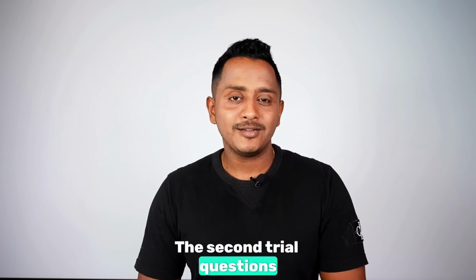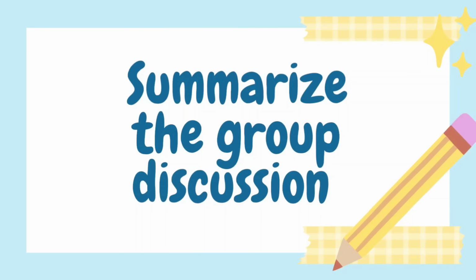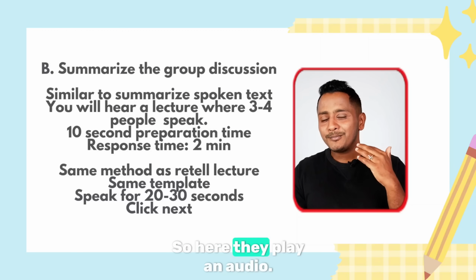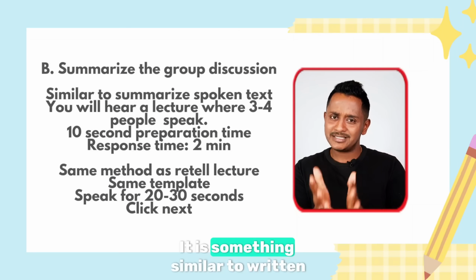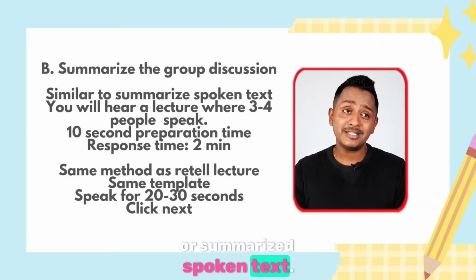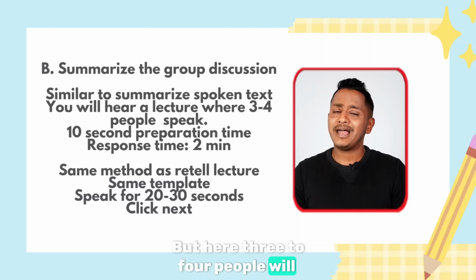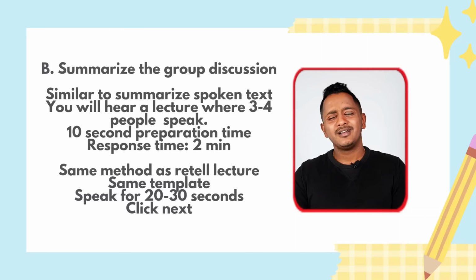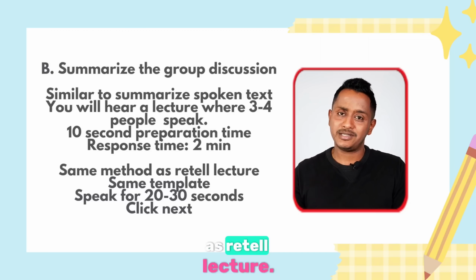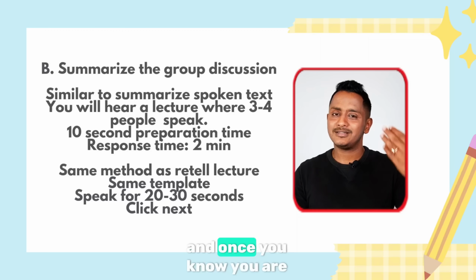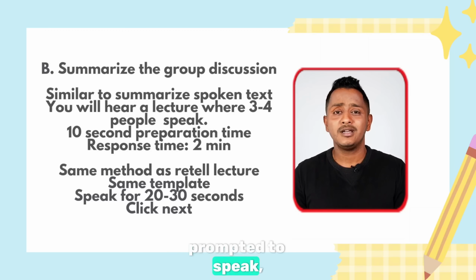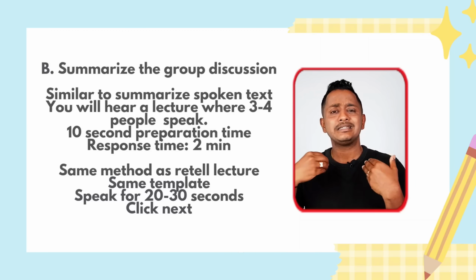The second trial question that often appears in the exam is summarize group discussion. It looks something like this. Here they play an audio. It's something similar to read a lecture or summarize spoken text, but here 3 to 4 people will have a conversation together. The note-taking strategy is the same as read a lecture. You take the notes, and once you're prompted to speak, use the same read a lecture template and speak this.